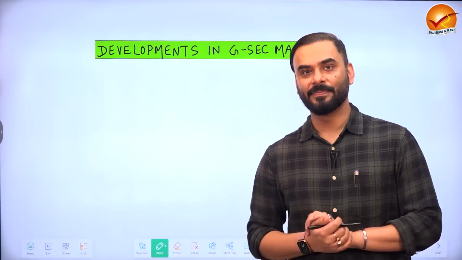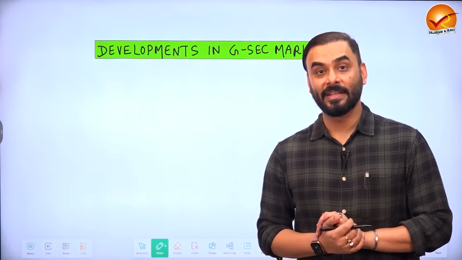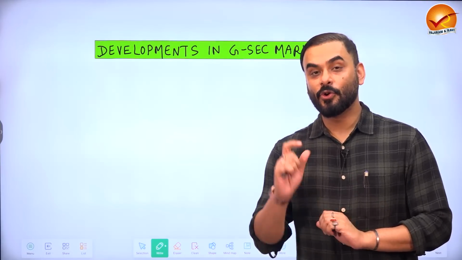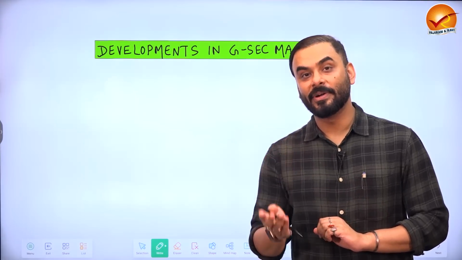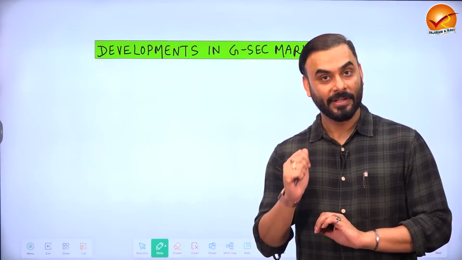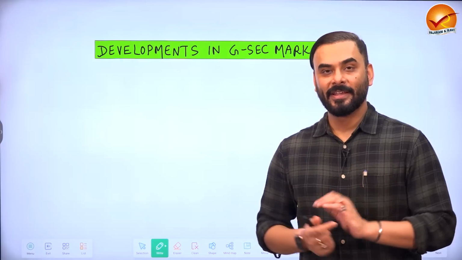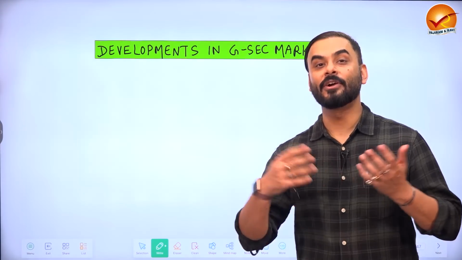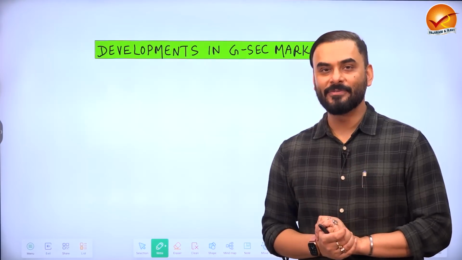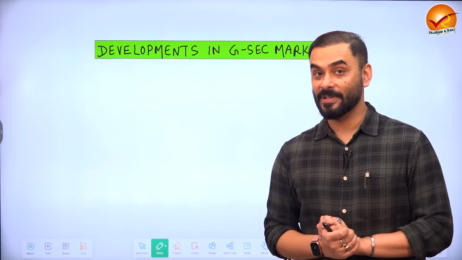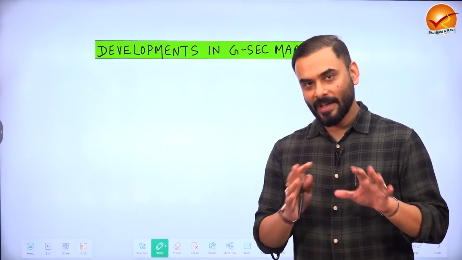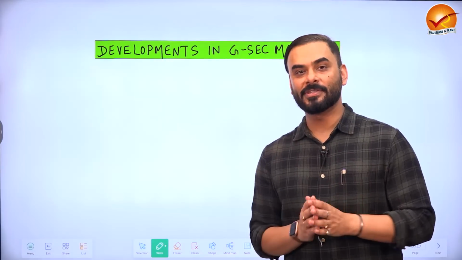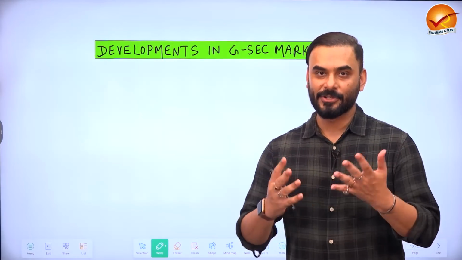So we very often read in the newspaper and news that the yield on the government bond has increased. And newspaper says that when the yield of the government bond is increasing, that means the cost of borrowing money for the government has increased. And that's not great news. And then the newspaper also says after a few months that now the yield is cooling off. What does it all mean for the economy and what does the economic survey say about that? So here I have taken some content from the newspaper and some from economic survey to give you the bigger picture of what is happening.